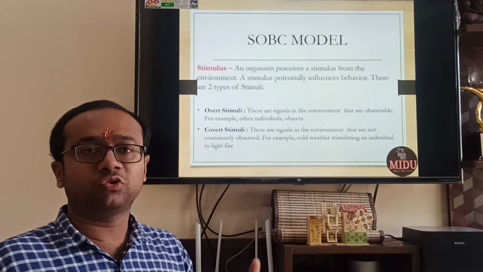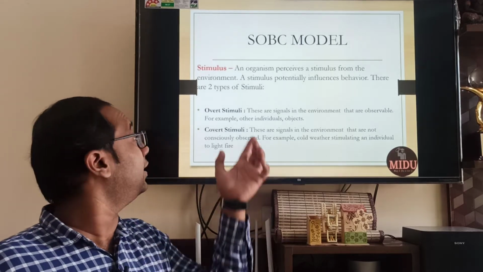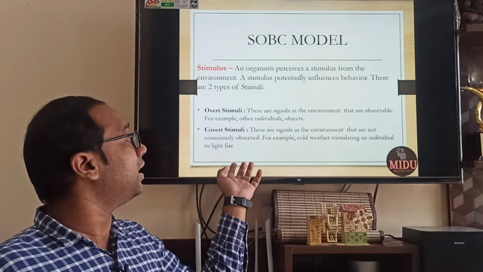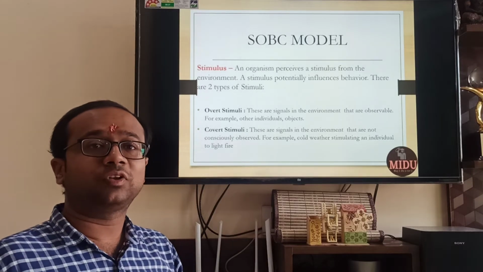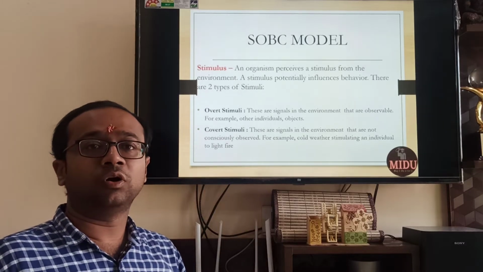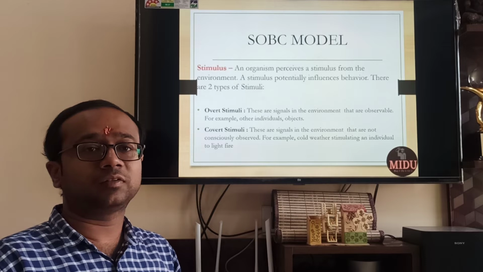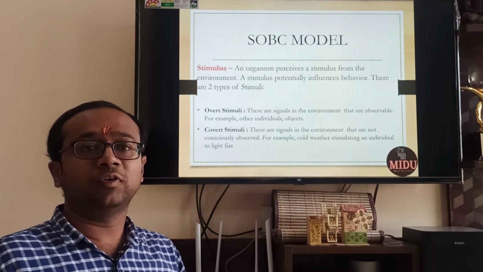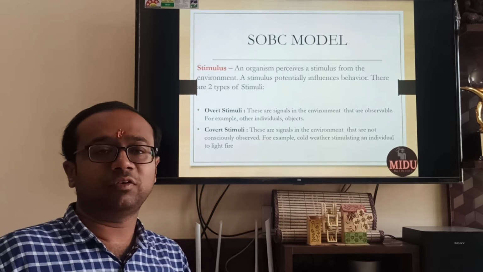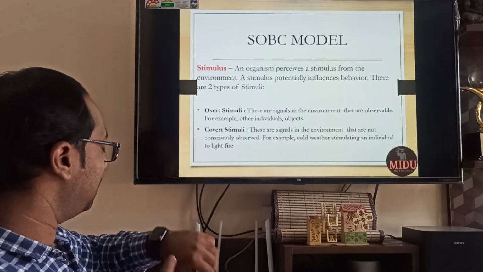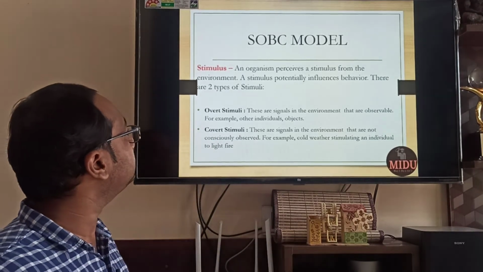When you're going on the roadside, you are seeing other people, other objects, that is an example of overt stimuli. And for example, you are sitting outside and you suddenly start feeling cold, you will light maybe some fire, or if you have some woolen cloth, you will cover yourself with that woolen cloth. All these are examples of covert stimuli.